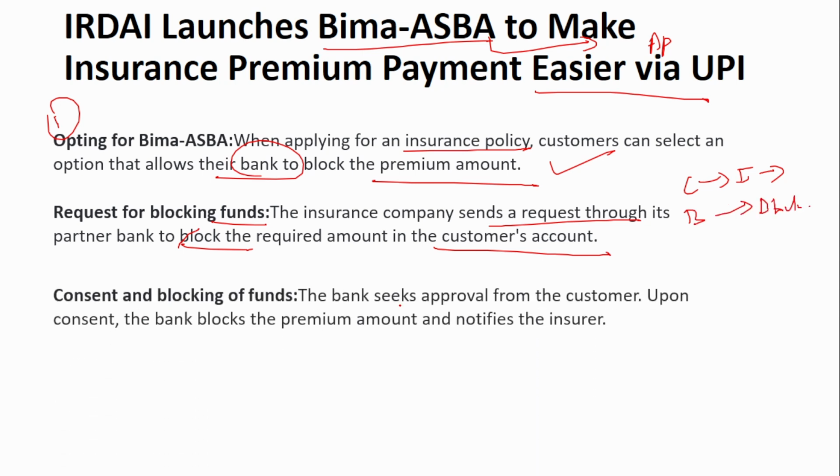Next, the bank seeks consent from the customer. Upon consent, the bank blocks the premium amount and notifies the insurer. So after getting consent from the customer, the bank blocks the amount.